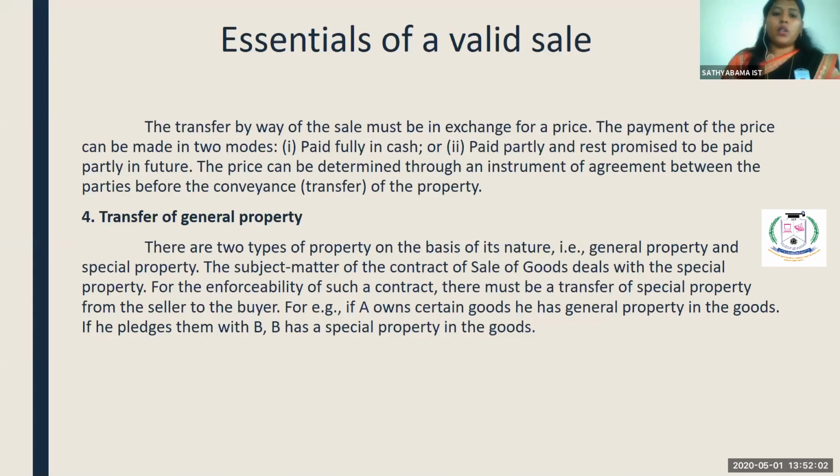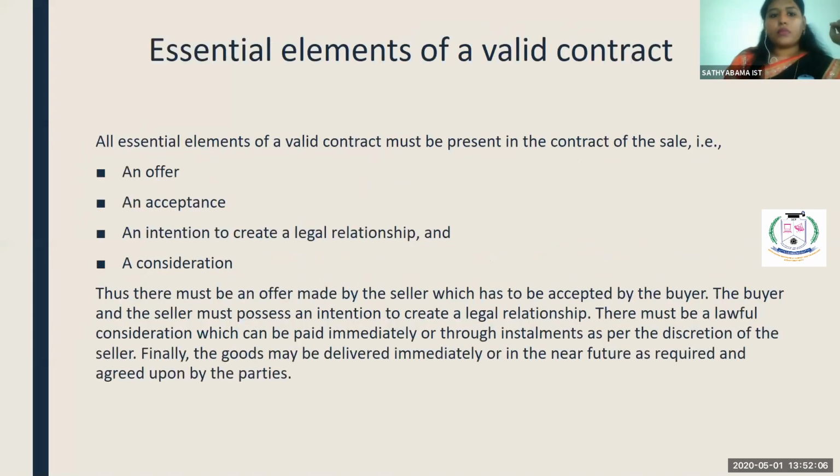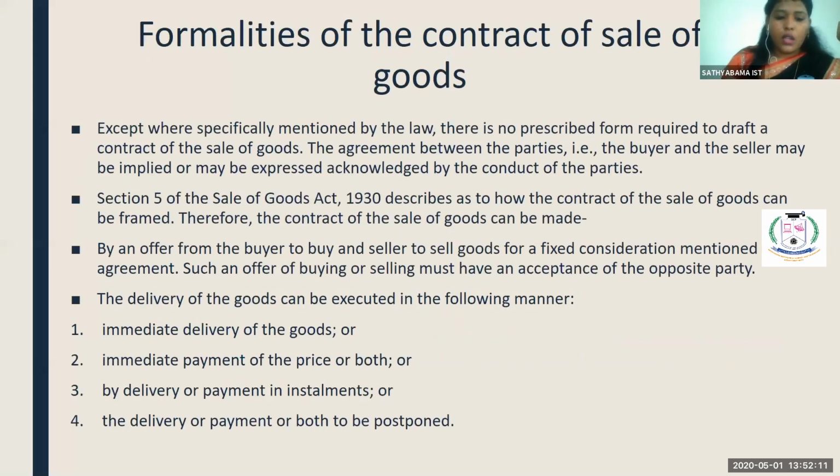Okay. The next thing is the transfer of general property. These things we have discussed. So what are the formalities of a contract of sale? There should be immediate delivery of specific goods, immediate payment of the price, or both. It can be immediate payment, or it can be installment payment. Even the delivery and the payment can be postponed to a future period.